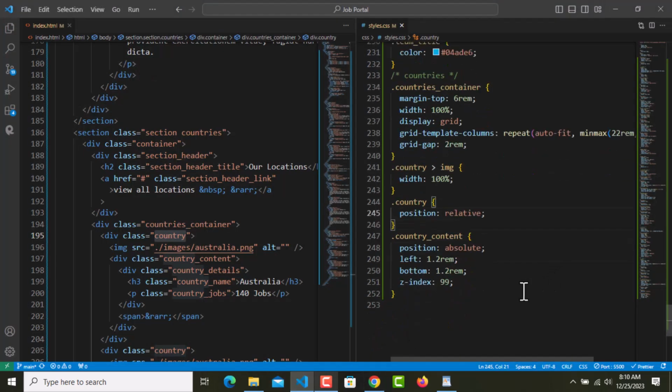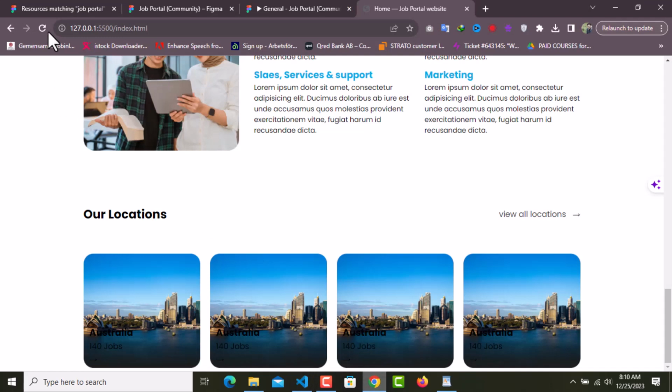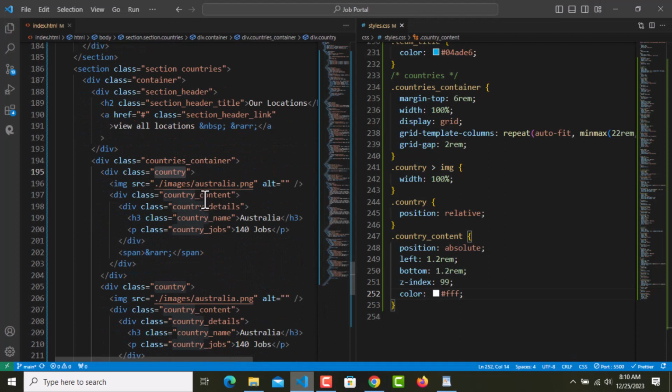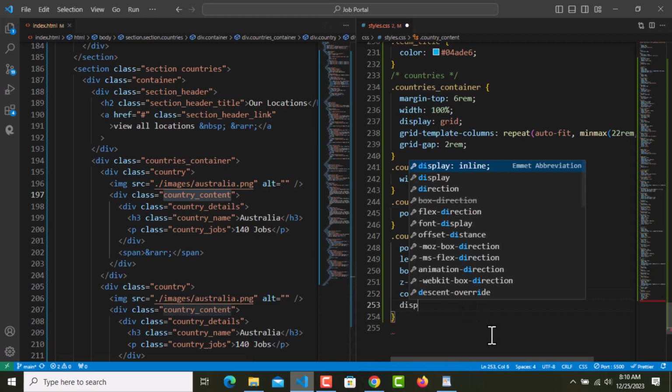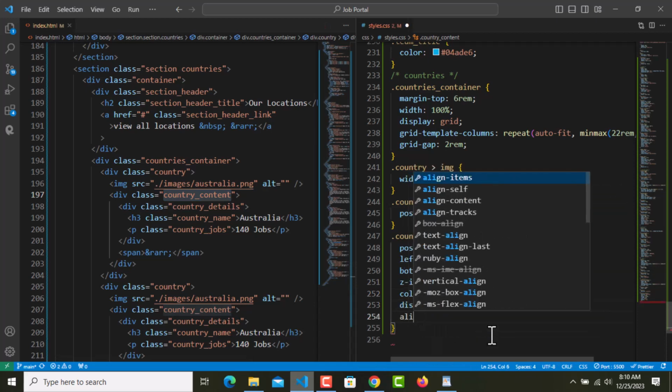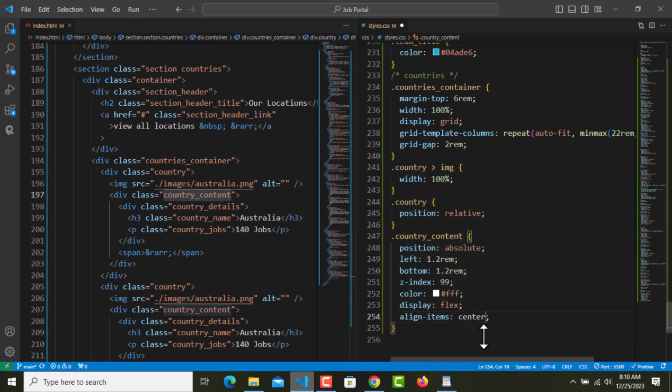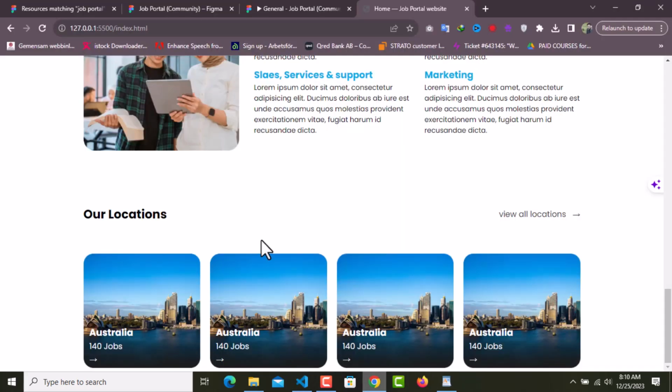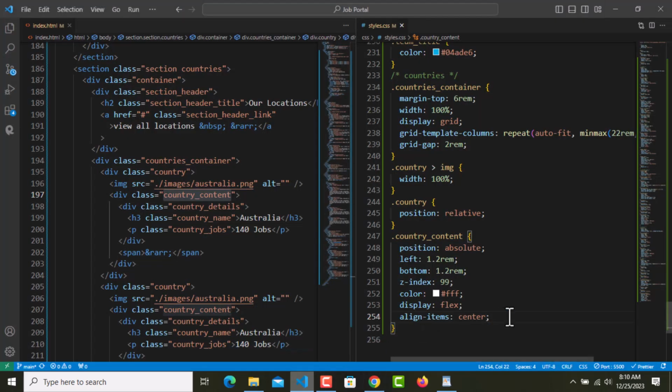So this content will have text color of white as well, just like this. And this country content will have display of flex and align items in the center, and justify content space between.